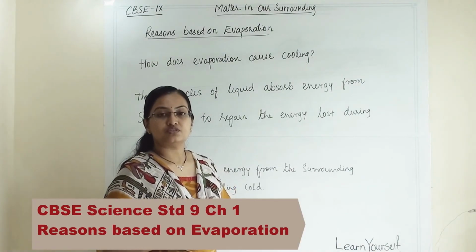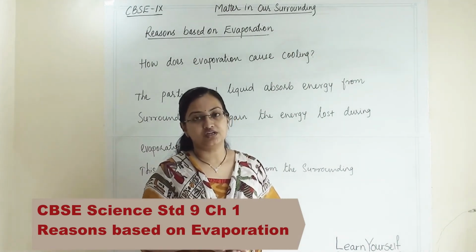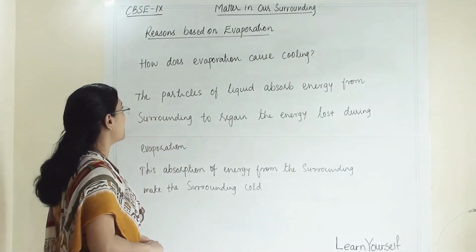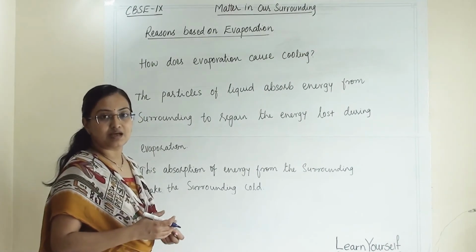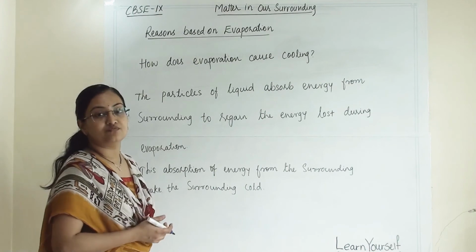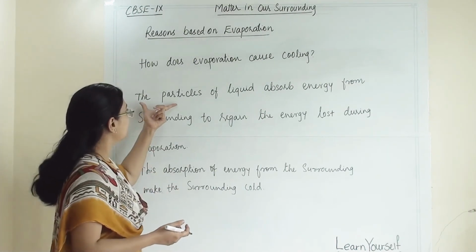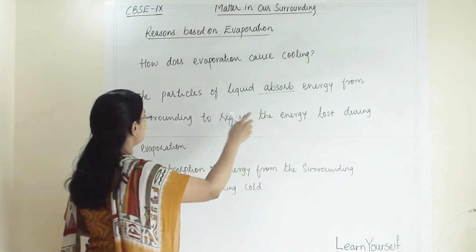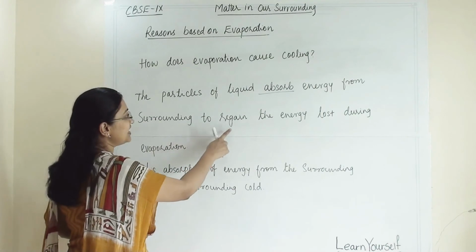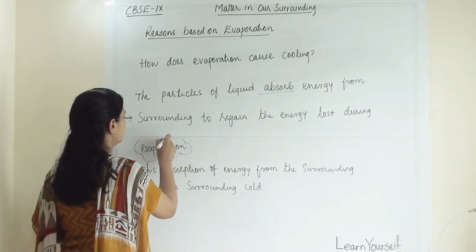Today we are going to study some of the reasons from the topic evaporation. Our first reason is: how does evaporation cause cooling? When evaporation is happening, the atmosphere is cooled down. Why does that happen? Because the particles of the liquid absorb energy from the surroundings to regain the energy lost during evaporation.